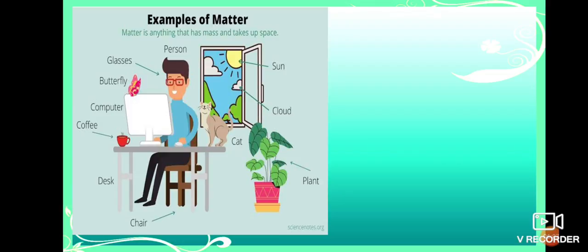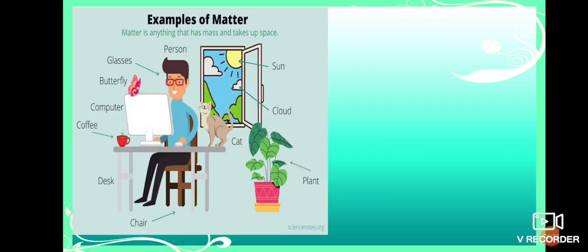Now here if you observe in the picture, computer, coffee, butterfly, plant, cat, even ourselves, human beings, are also considered as matter, because we are occupying some space and mass. We have some mass and we are occupying some space in the universe. So we are also considered as matter.